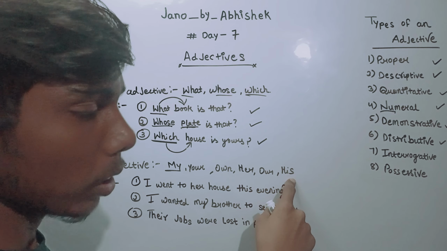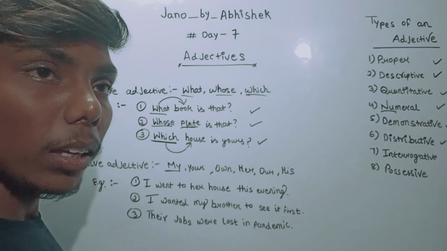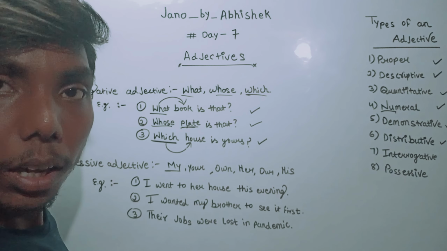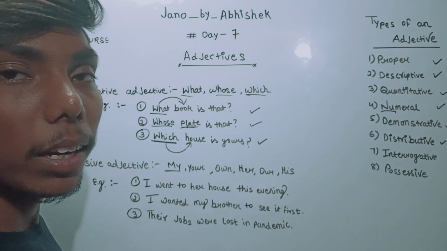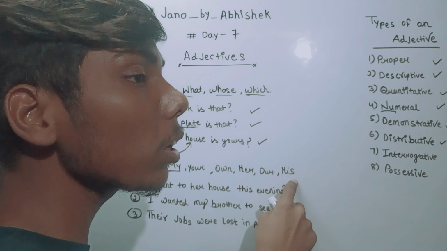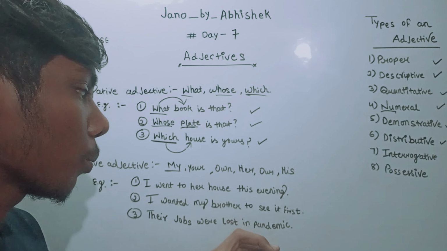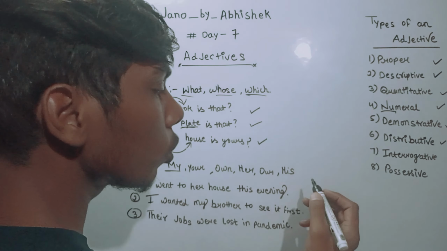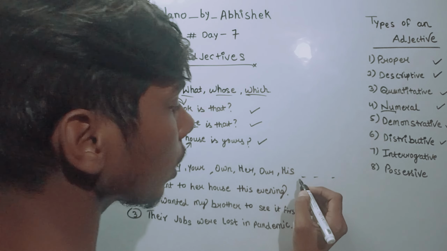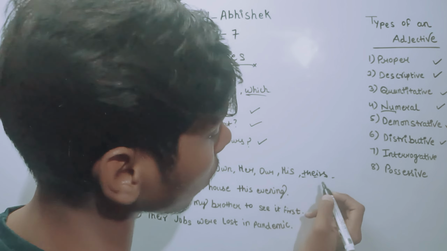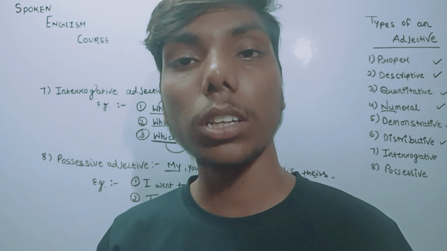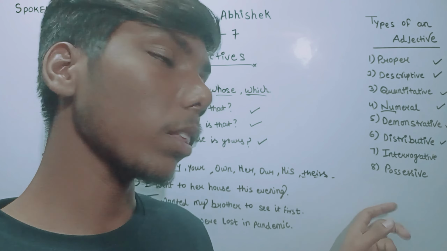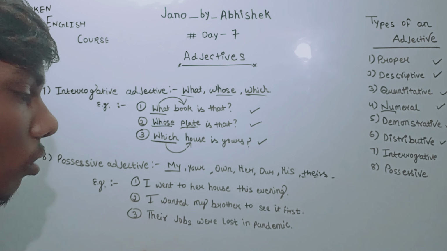His, like his boy is naughty, so his is showing what? Ownership, whose boy is that? That lady's. Again this word is used for showing ownership. Those all words which show ownership, like their, theirs. There are many words which represent ownership. These will all come under what? Possessive adjective. Now let's see a few examples of this.